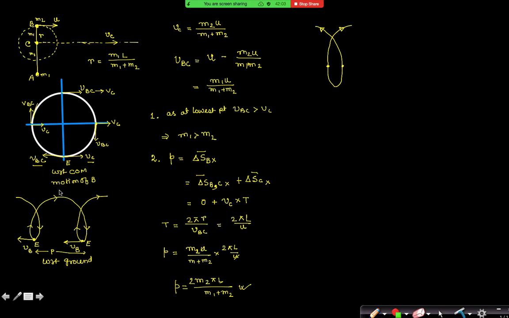So you are saying this point. Which point you are talking about? The 2 points E. These 2 points. Yes, sir. Then we can tell that the displacement made by B between the 2 points E equals the displacement made by C between the 2 points.